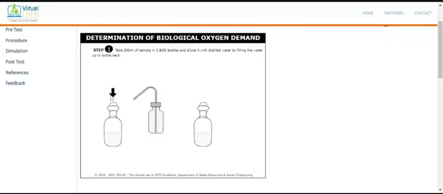Okay, now what is the next step? Once we collect the sample into the 2 bottles, we fill up the remaining portion with the help of distilled water. So we have to open it, click here, click on the distilled water bottle, and fill it up to the bottle neck, up to here.